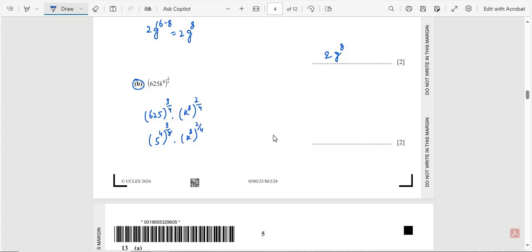So overall power is 3 by 4. This 4 cancels with this one, remaining is 5 raised to the power 3, and 4 times 3 by 4 for k: 8 multiplied by 3 over 4 is 6, so k raised to the power 6. 5 raised to the power 3 is equal to 125, and k raised to the power 6. This is the final answer, 125 k raised to the power 6.